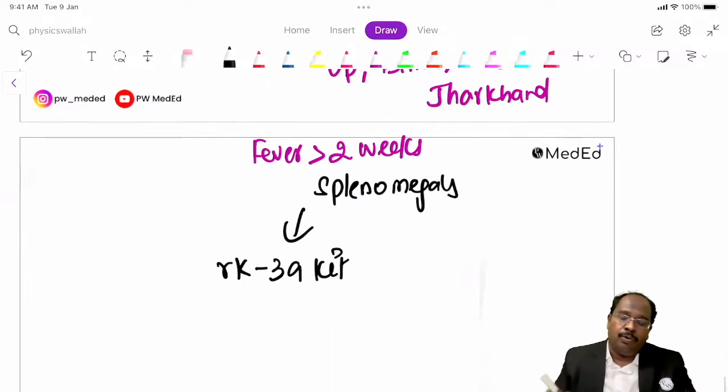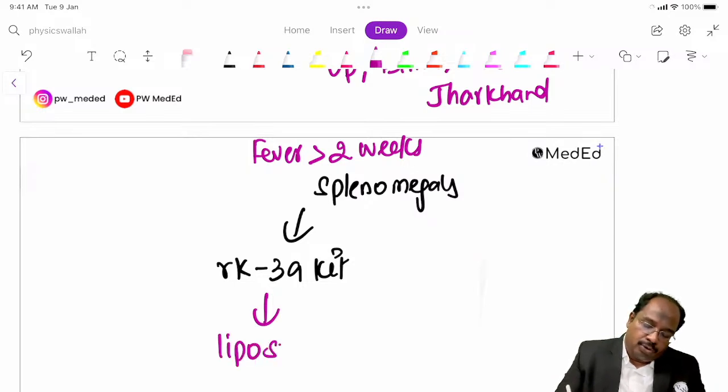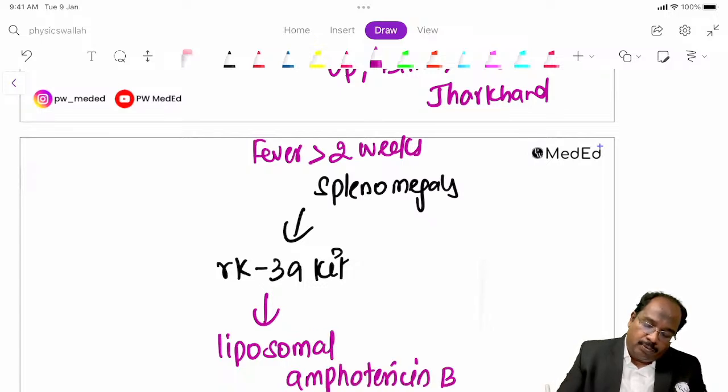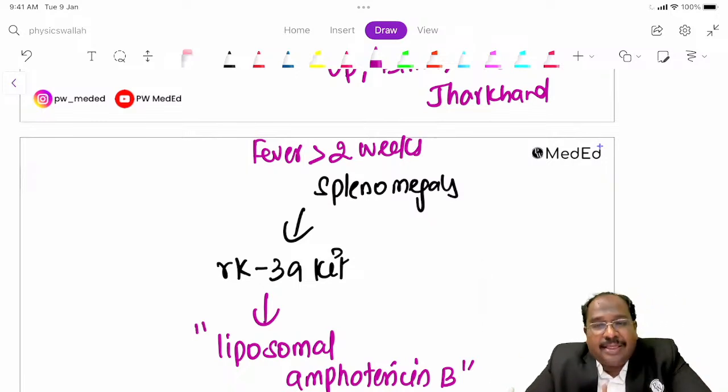If anybody is found to be positive, they should be provided liposomal amphotericin B.